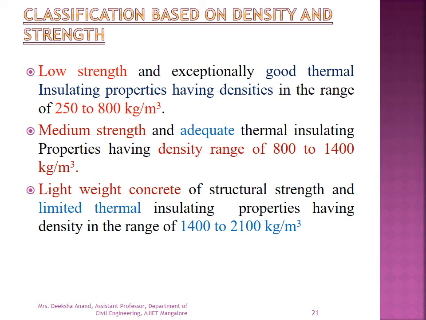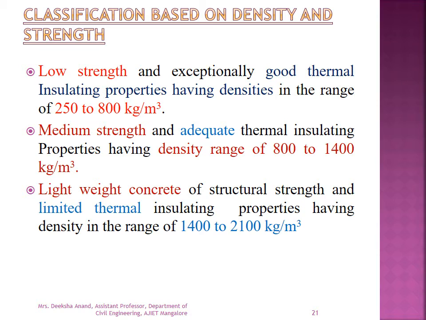First, lightweight concrete of low strength and exceptionally good thermal insulating properties, having densities in the range 250 to 800 kg per meter cube. Lightweight concrete of medium strength and adequate thermal insulating properties has a density range of 800 to 1400 kg per meter cube. Next is lightweight concrete of structural strength and limited thermal insulating properties, having densities in the range of 1400 to 2100 kg per meter cube.